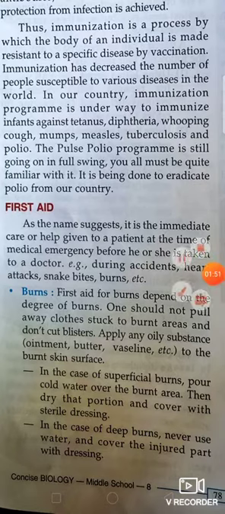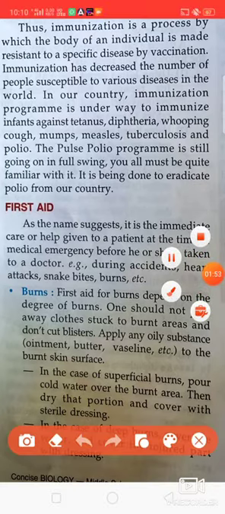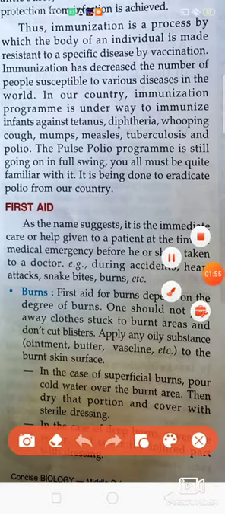If something hot has touched your body and the body gets burnt, what do we have to do? What happens if any part of the body gets burnt? We get blisters. We should not cut those blisters.